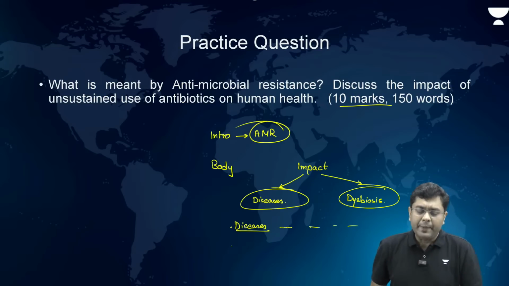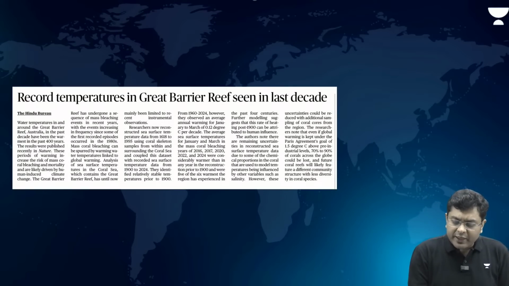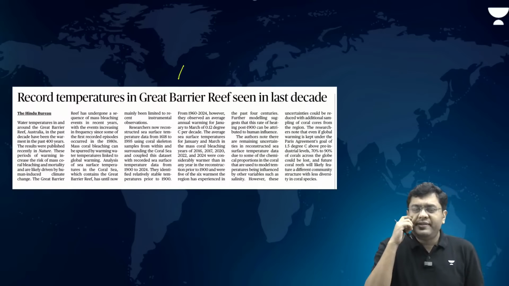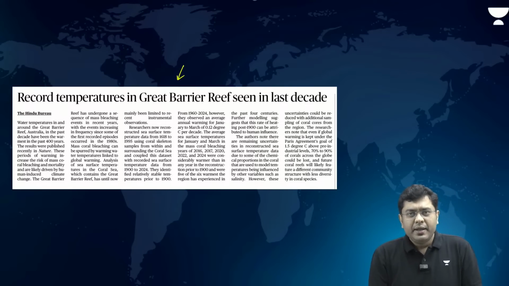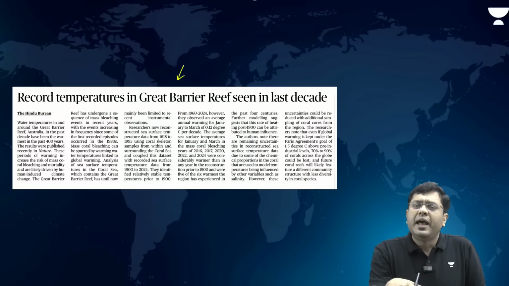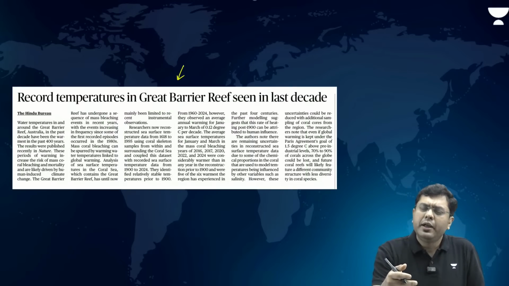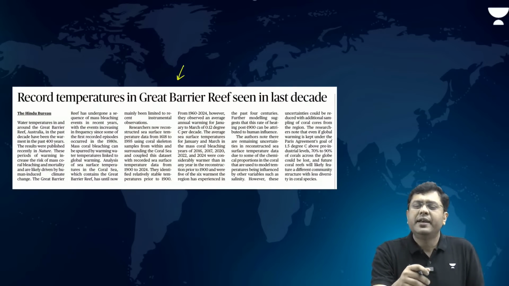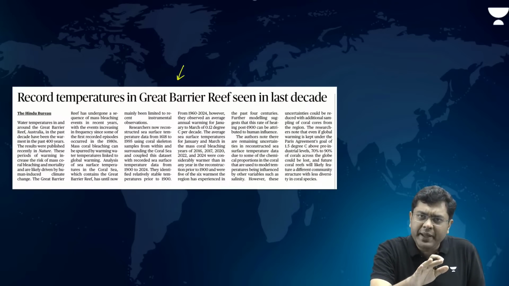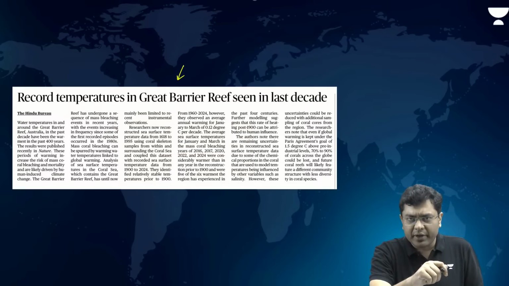Okay? Now, moving to the next article. The next article talks about record temperatures in the Great Barrier Reef seen in the last decade. There has been research carried out, based upon the corals in the region, in which a history of temperature data has been calculated going back almost 400 years. What that has indicated is that the sea surface temperature was quite normal and regular up till the 1900s.